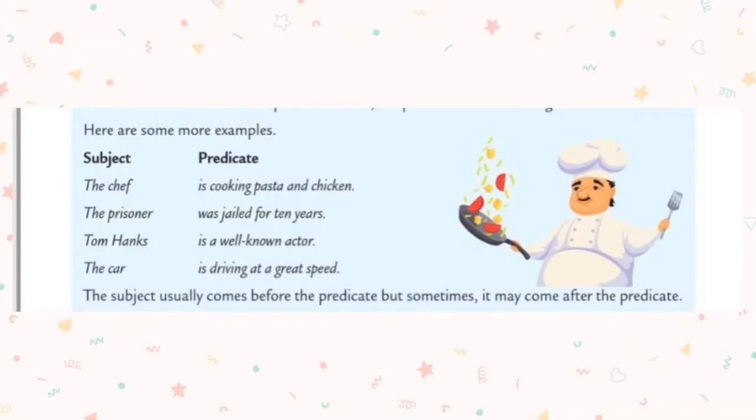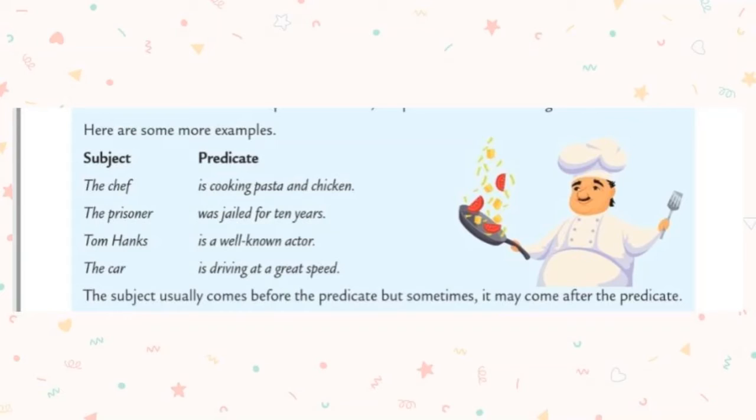Okay students, let us learn more about subject and predicate with the help of given examples. Look here, they have given some examples and differentiated subject and predicate. The chef is cooking pasta and chicken.